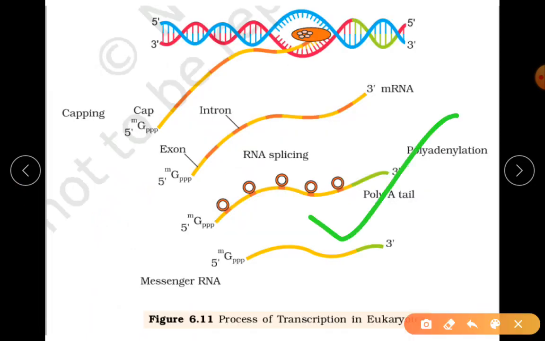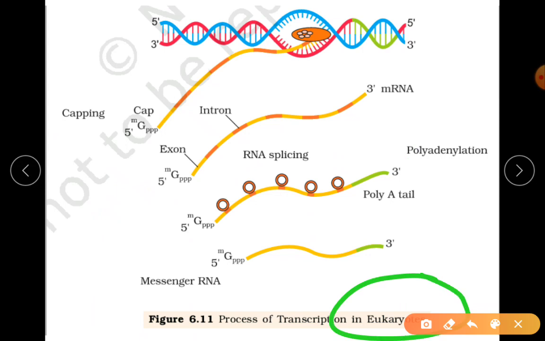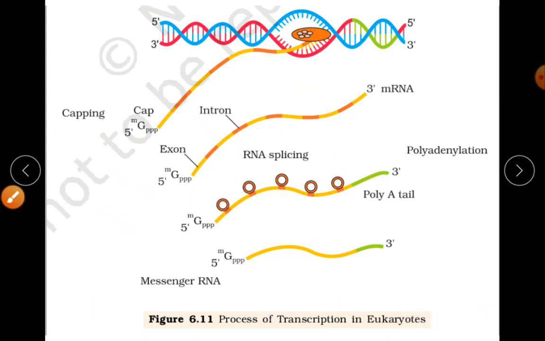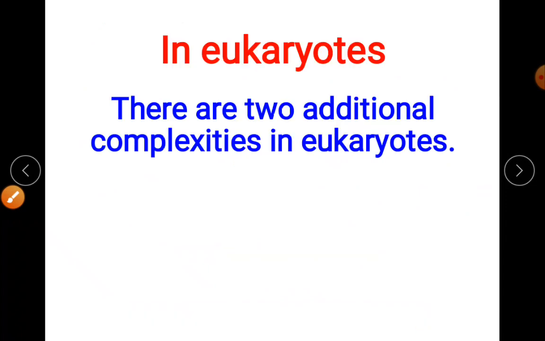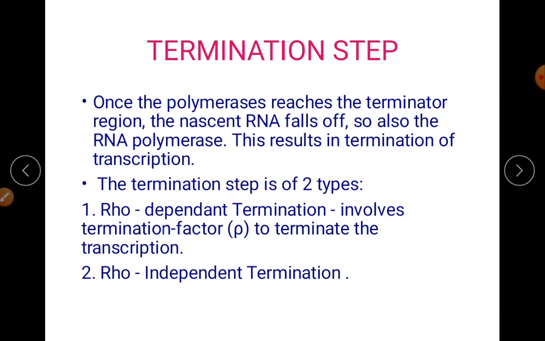This is the diagram you have to follow for the exam. If the question asked is transcription in eukaryotes, then the answer is here. You can see it is written eukaryotes. If the question asked is transcription in prokaryotes, then you have to draw this one. So I hope you have got the idea. The explanation part is the same: initiation, elongation, termination are the same.